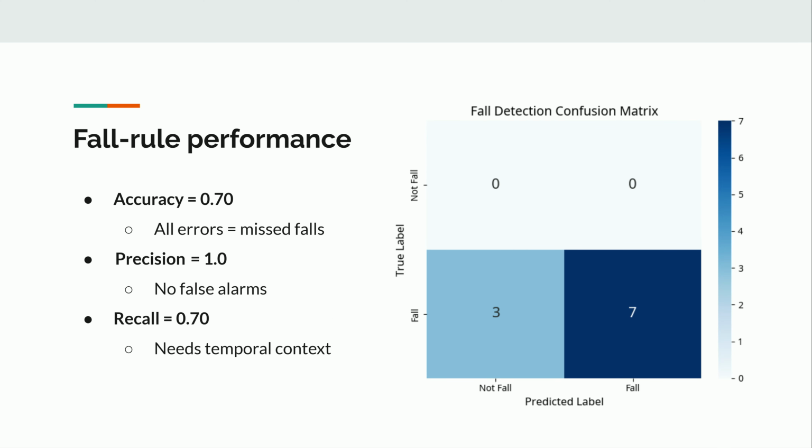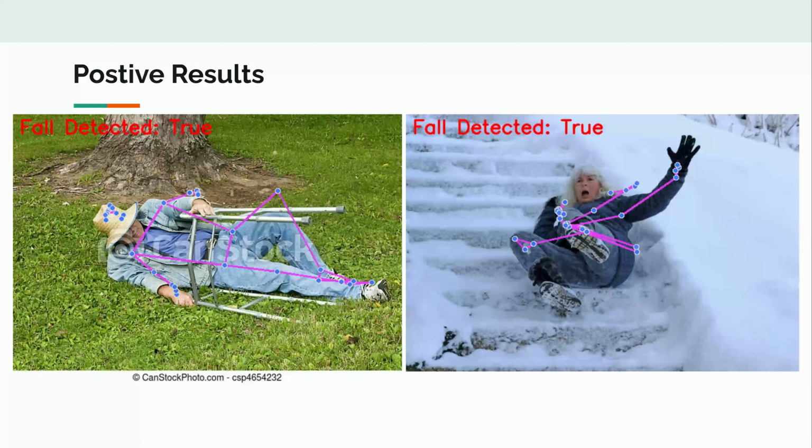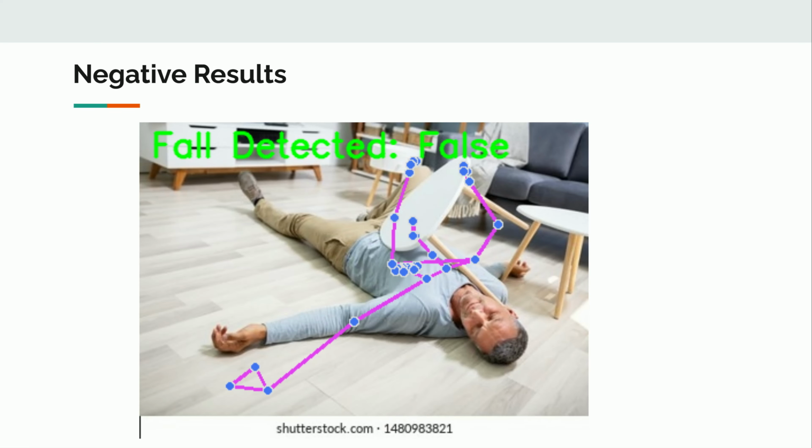In our 10-sample validation run, the fall detection module achieved 70% accuracy with perfect precision, meaning no false positives. However, the recall was also 70%, indicating some falls were missed, particularly slow sliding descents that don't meet our heuristic threshold. This result suggests that our system is conservative, prioritizing avoidance of false alarms, but there's room for improvement in capturing subtle fall events. And here are some positive results of recognizing a fall, and here is a false result, an active result.